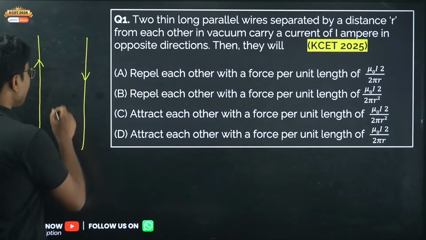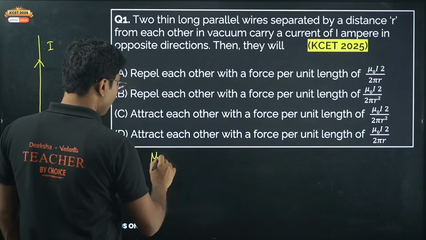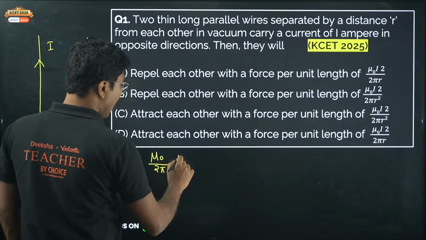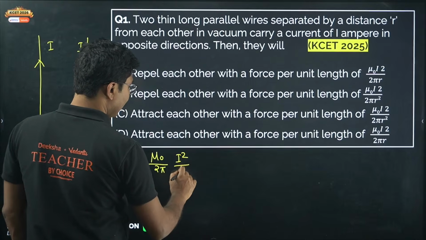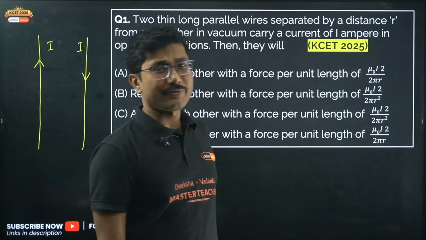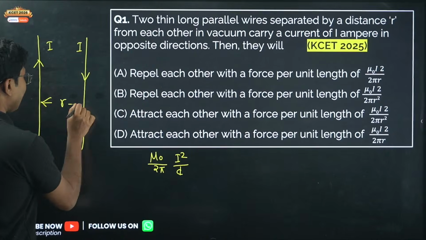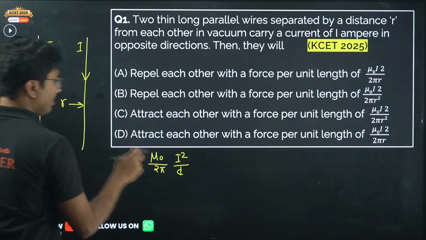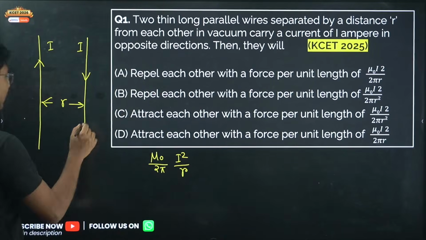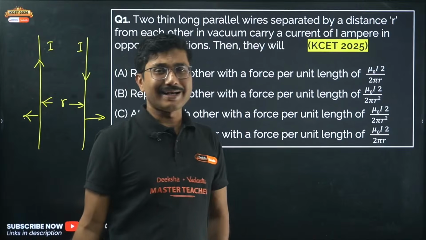So they will repel, but what will be the force per unit length? Both of them are carrying current I, so force per unit length will be mu naught by 2 pi I square upon d, not I square upon d square. Here the distance, instead of d, is given as r, so it will be I square by r, and it will be repulsion. Why repulsion? Because opposite currents repel each other, same currents attract each other.